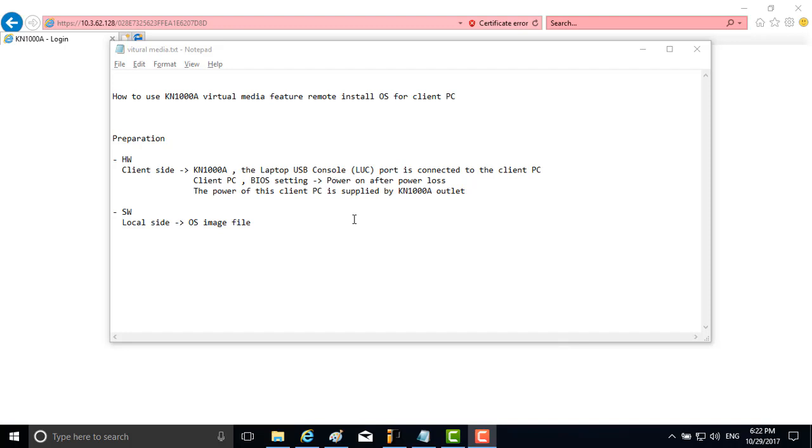So far, maybe you are confused why we need this BIOS setting. I will explain it in the video later. For the local side, of course, you must have an ISO image file. Now that all preparation has been done, we can start to install OS for the remote PC.